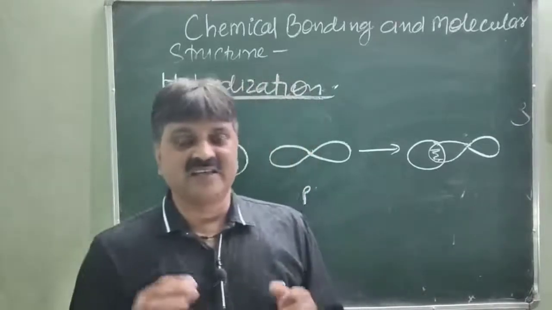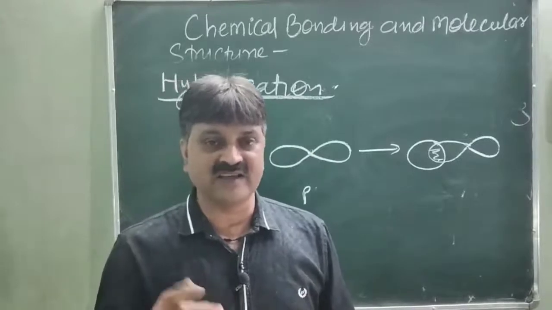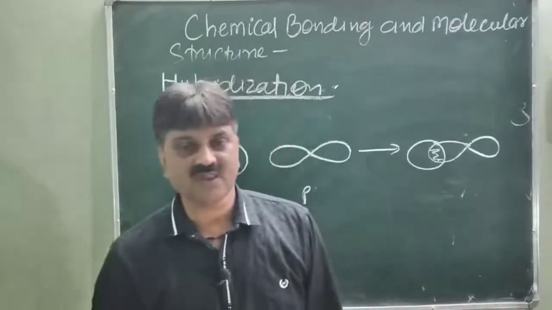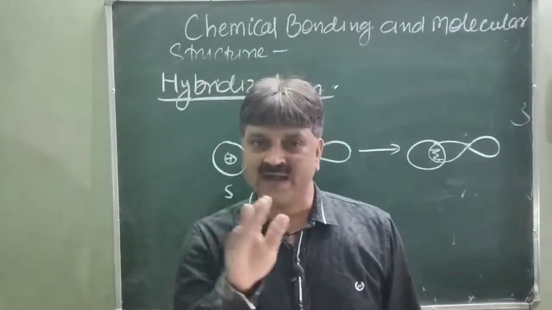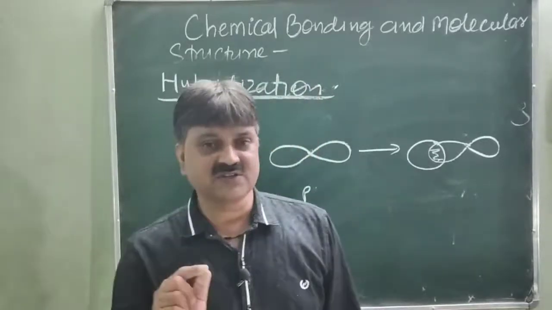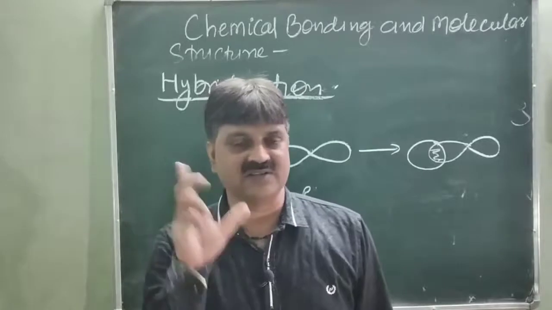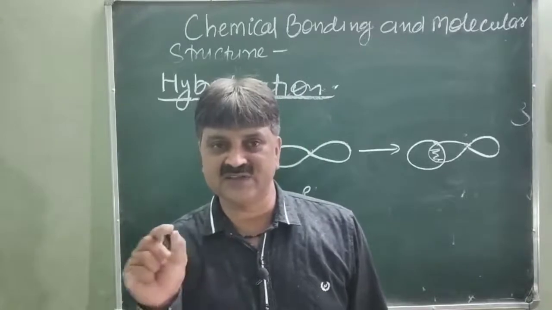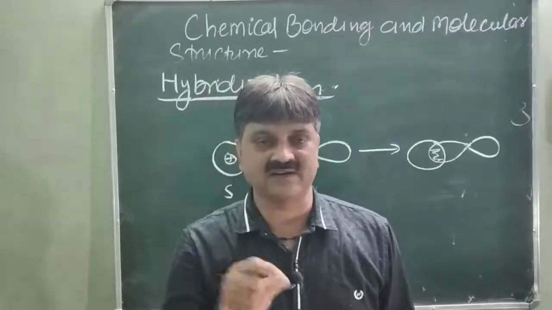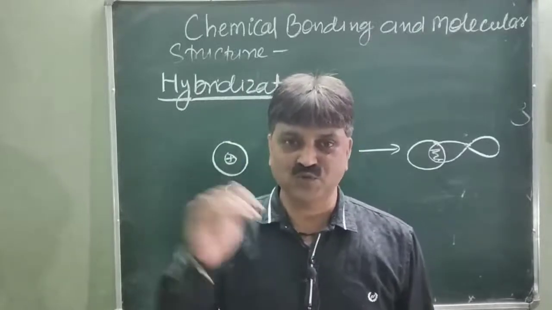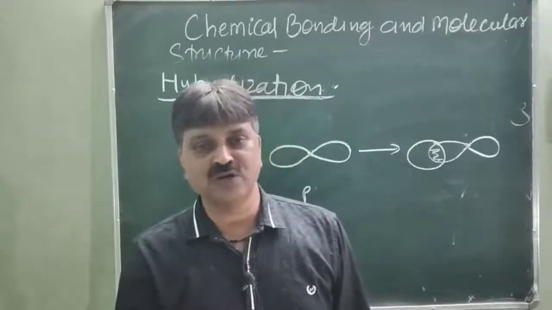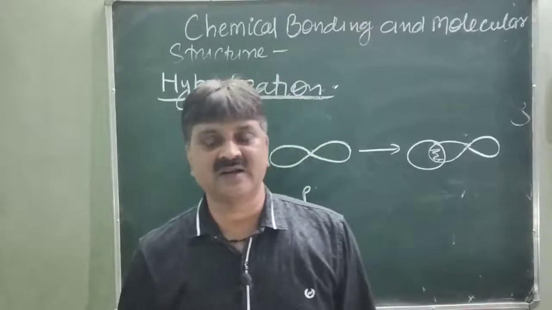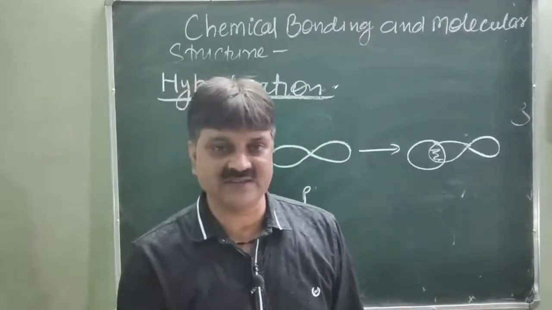So I am defining hybridization here. When two or more than two orbitals, listen carefully, of slightly the same energy, slightly meaning very little difference in their energy, overlap to each other, or merge to each other, or mix to each other to form two or more than two new orbitals of the same energy, that orbital is called a hybridized orbital, and the phenomenon is known as hybridization.